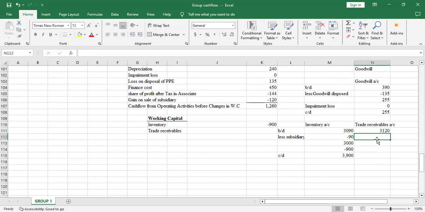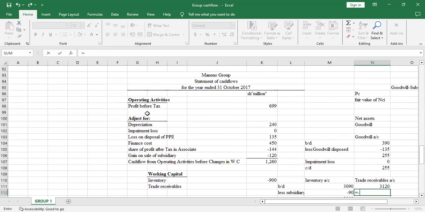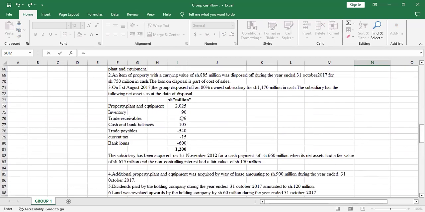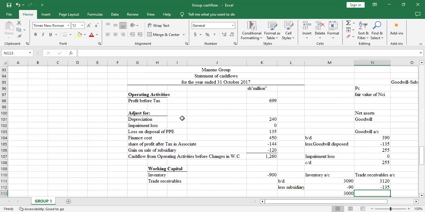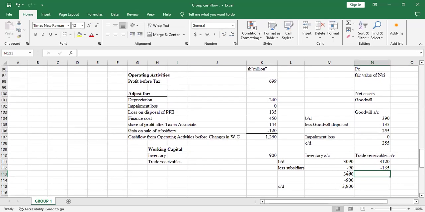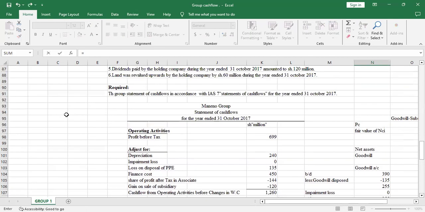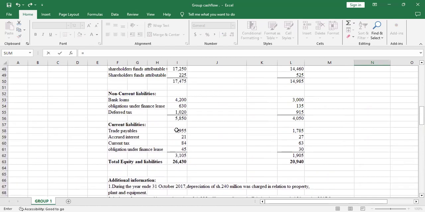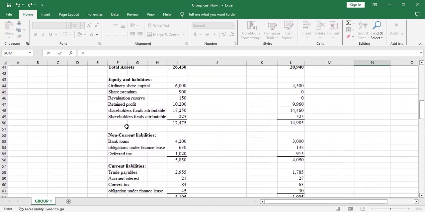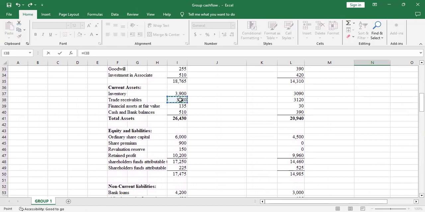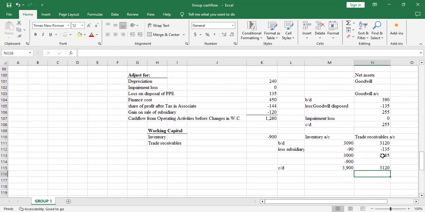So less subsidiary. How much was disposed under trade receivables? Let me see from the additional information. So we disposed 135. So I'll select that 135 so that I check the balance. I'll just drag that and then it will give me 2985. So I'll check the balance carried down. The balance carried down was 3120. So there was an increase from 2985 to 3120.